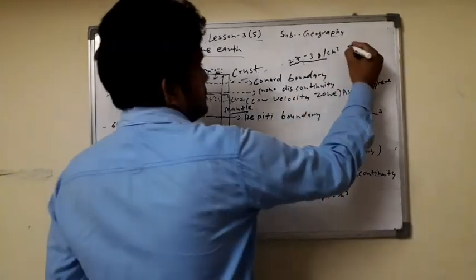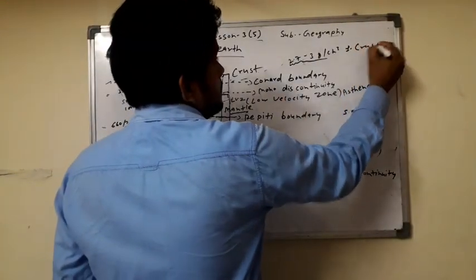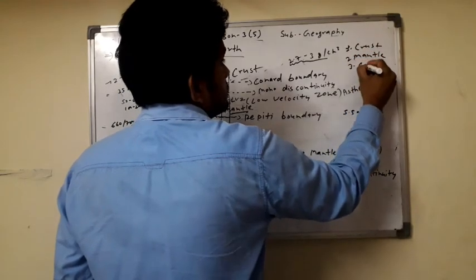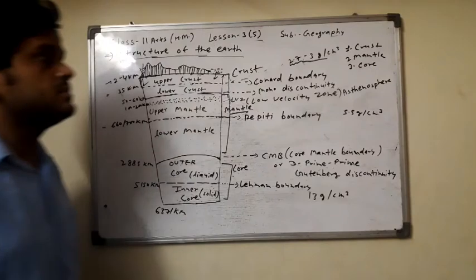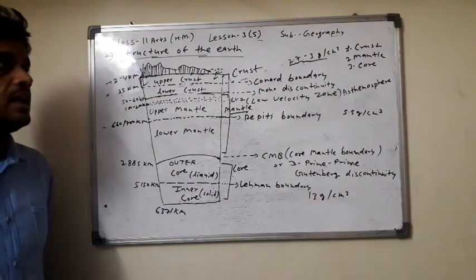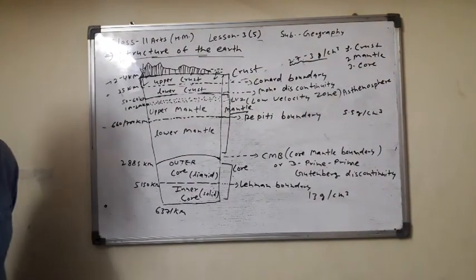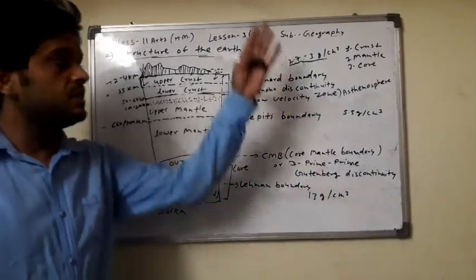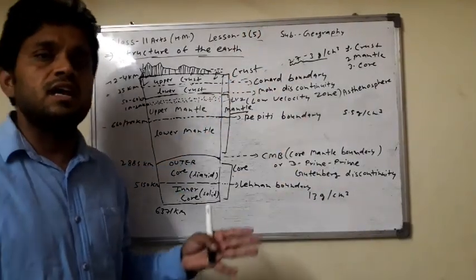First is crust, second is mantle, and third is core. Three layers here: first crust, second mantle, and third core. And the density increases with depth. जैसे जैसे हम डेप्थ में जाएंगे क्या होगा, डेंसिटी also increases.